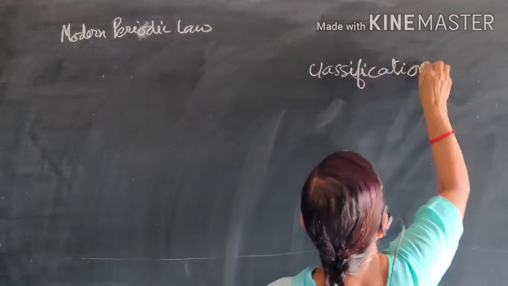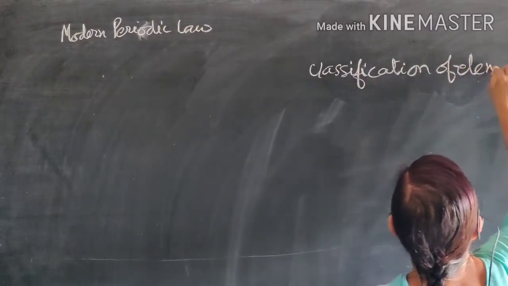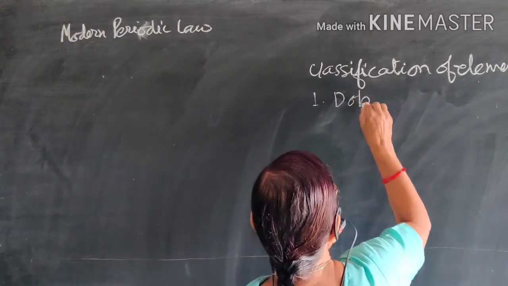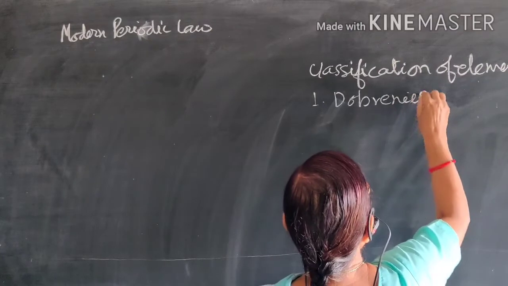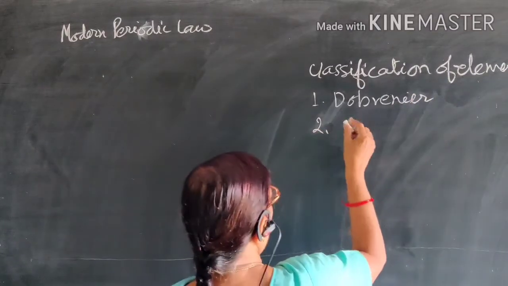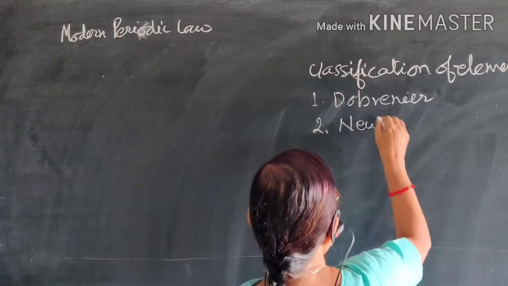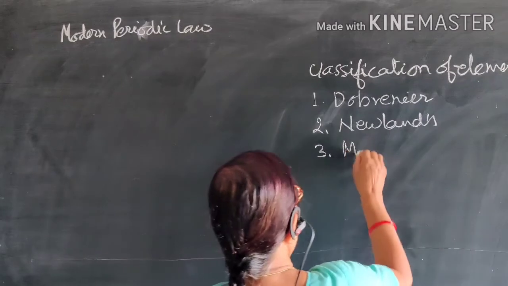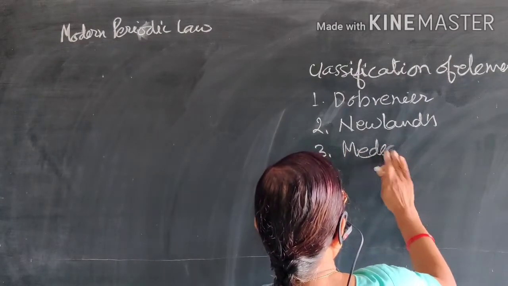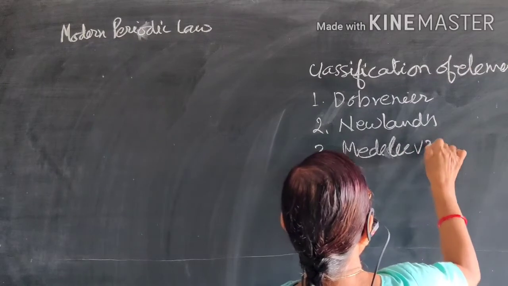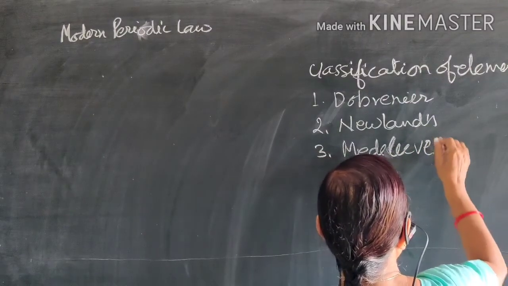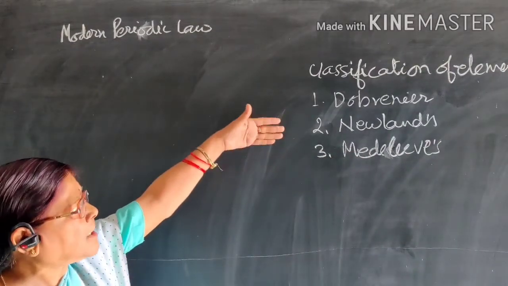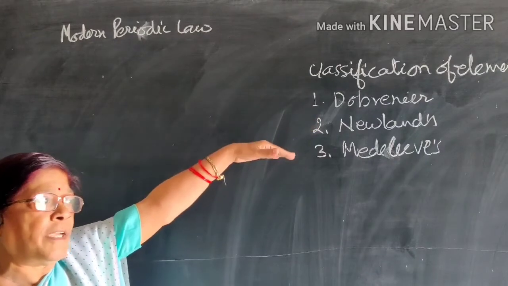Classification of elements. The first classification was given by Daubernier, and the second was Newland's classification, and the third was given by Mendeleev's classification. So in these three classifications that we are studying in the 10th class, first Daubernier classified the elements